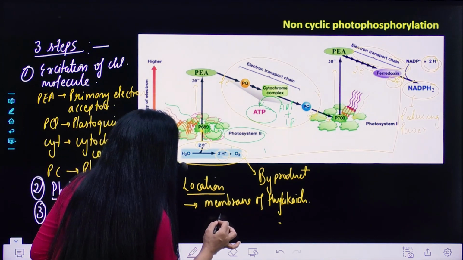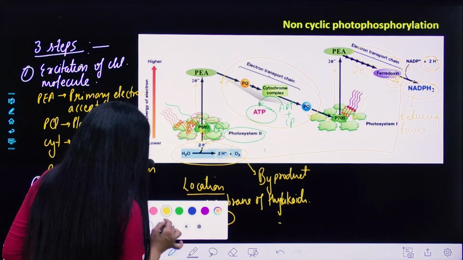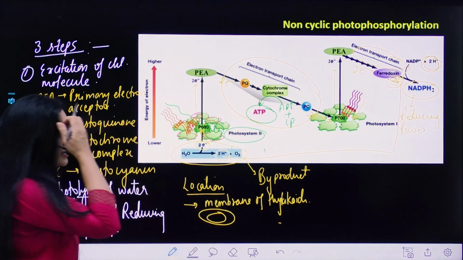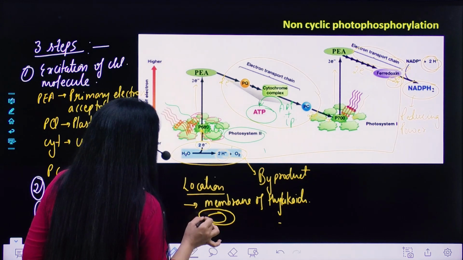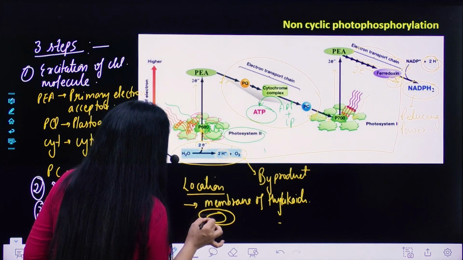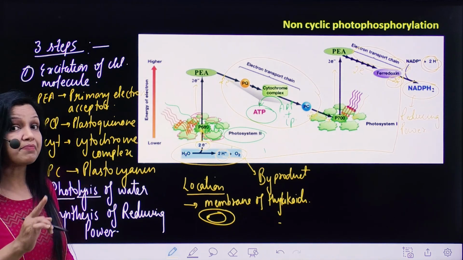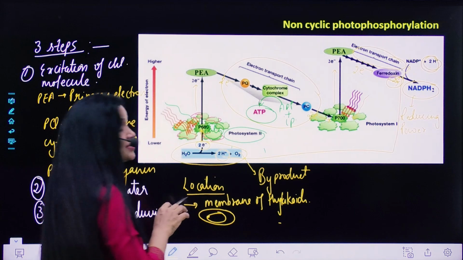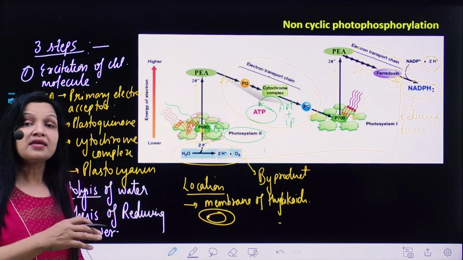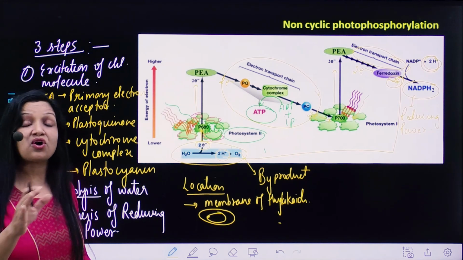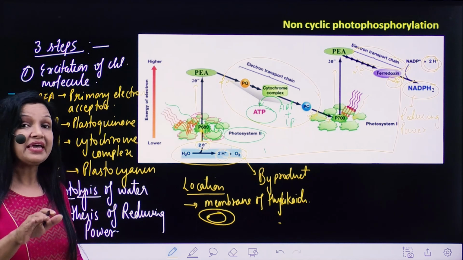If this is the membrane, we know it is a double membrane structure. So this occurs in the membrane of thylakoids. Now, where is this oxygen evolved? Oxygen is evolved in the lumen of the thylakoid because the oxygen evolving complex is present on the inner membrane of the thylakoid. These are the points you have to keep in mind because questions are asked in the exam in an objective manner, like which of the following is the location of the oxygen evolving complex, or what is the site where oxygen is actually evolved in the thylakoids.